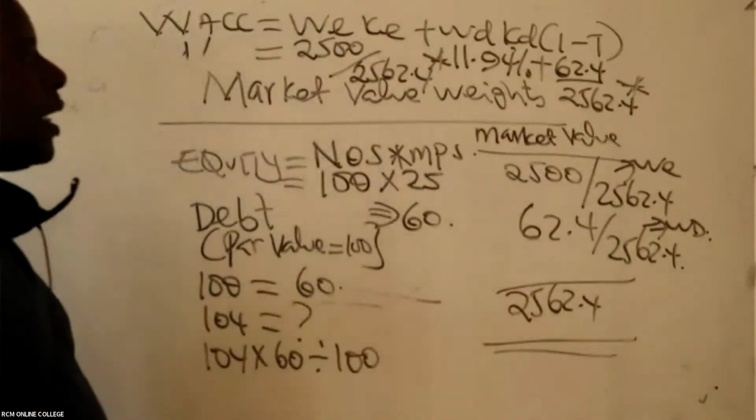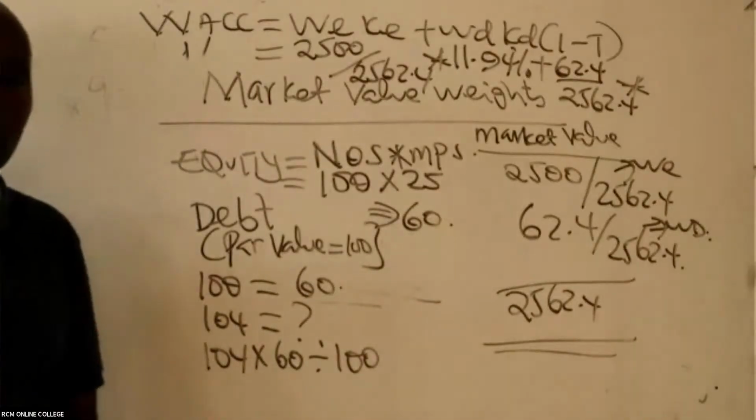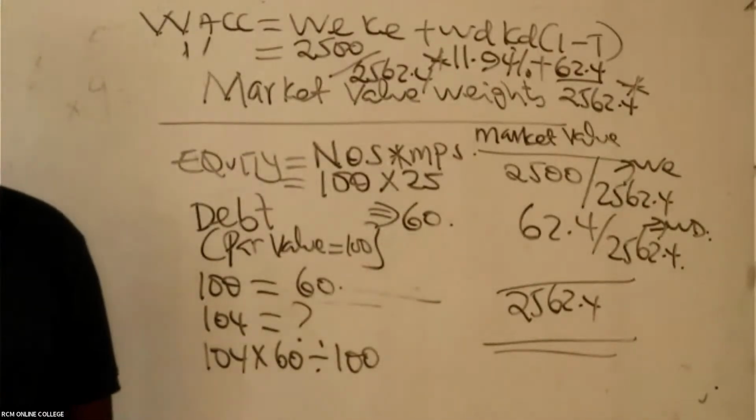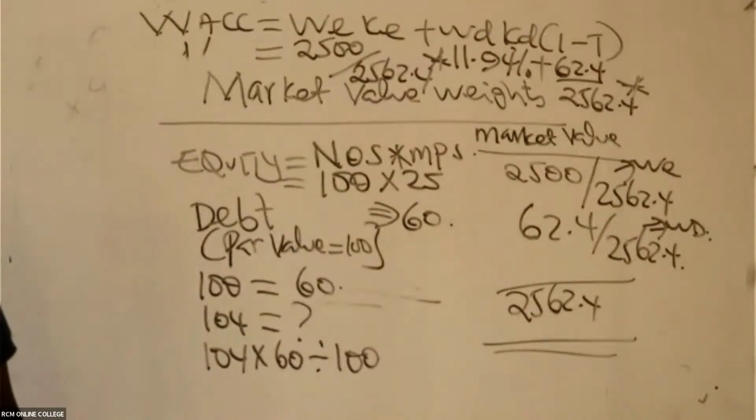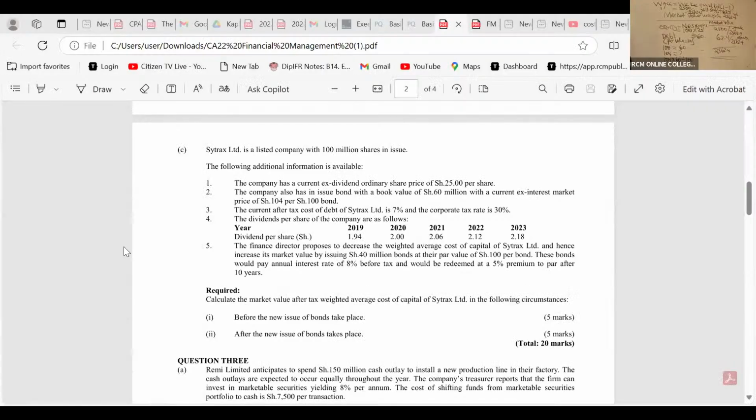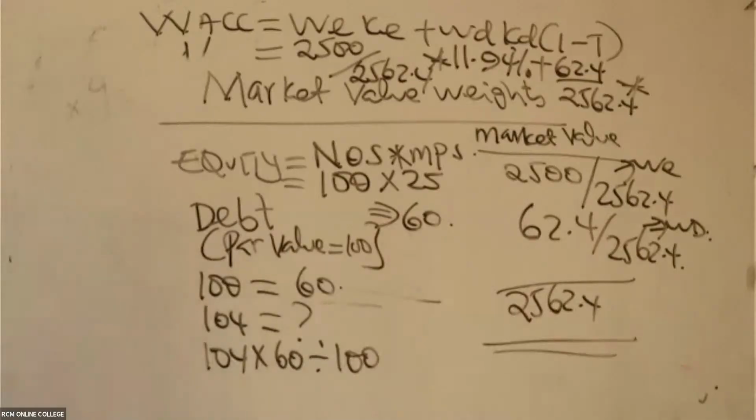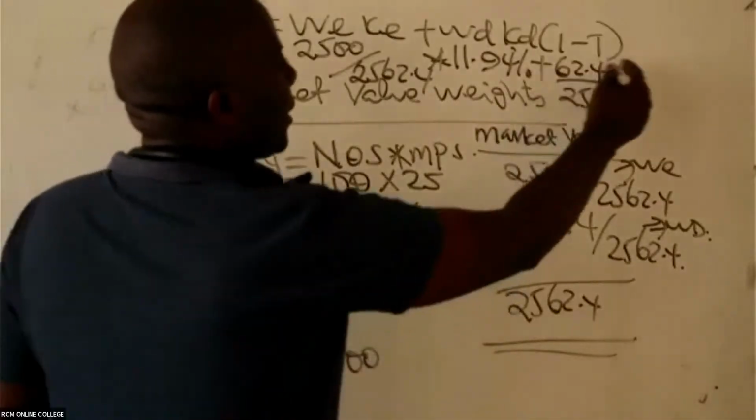Have they given me Kd, the cost of debt? Have they given me the interest rate? Have they given me the rate of interest in this question? You can see the current after-tax cost of debt is 7%.